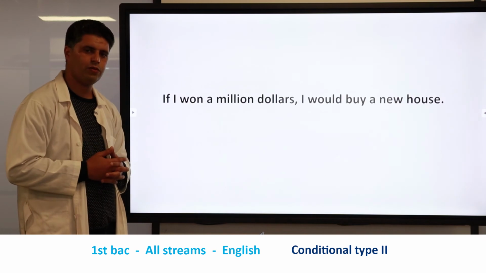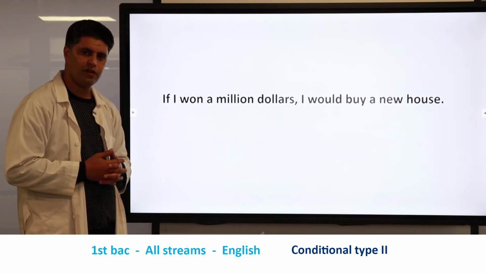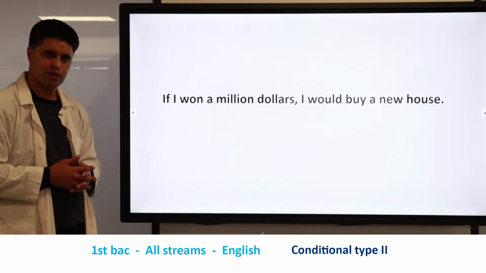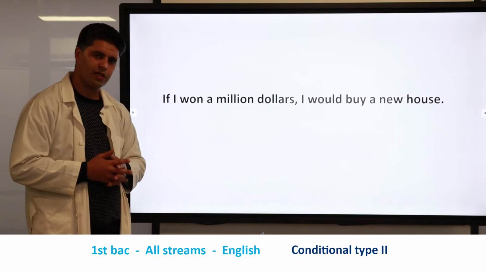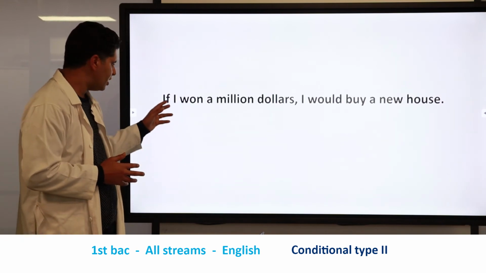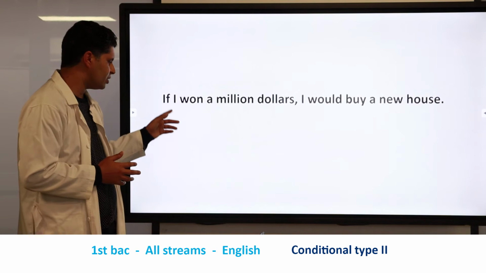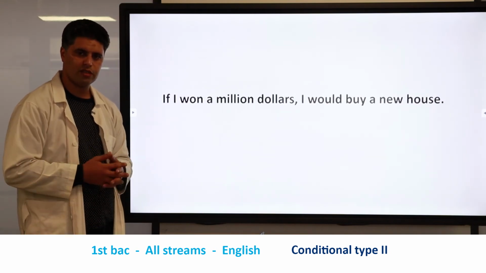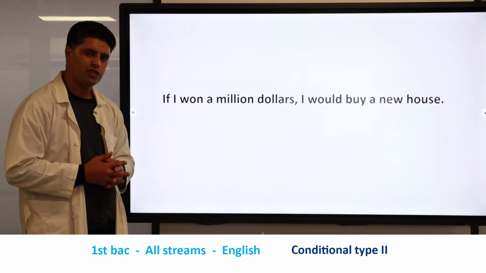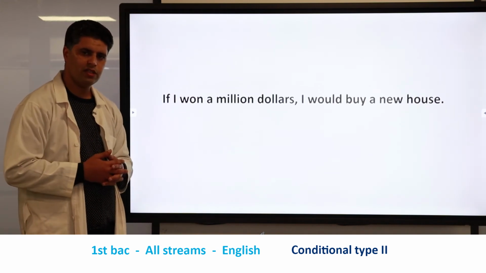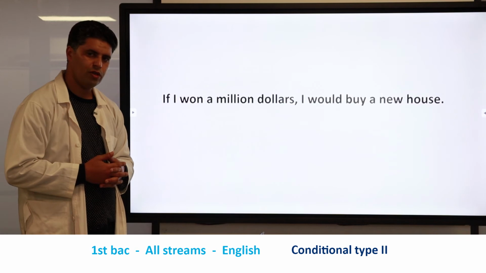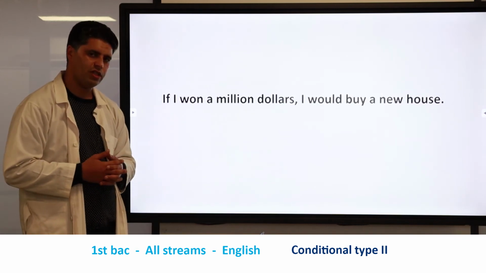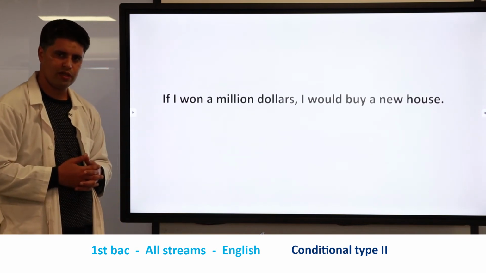Pay attention, the verb to win is an irregular verb. The past form of the verb to win is won, and the past participle is also won. So here we have to use the past simple, and before that we have to start with the conjunction if. Why? Because it is a conditional statement. This conditional statement is used to show that there is an imaginary situation, or that this situation is impossible to be done.